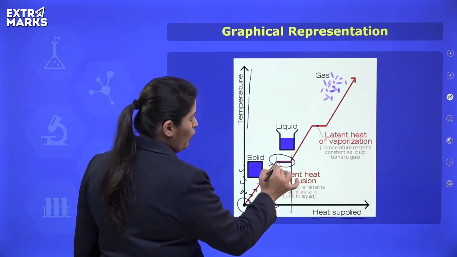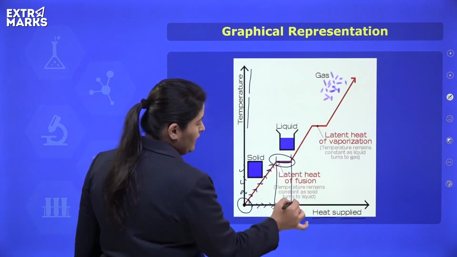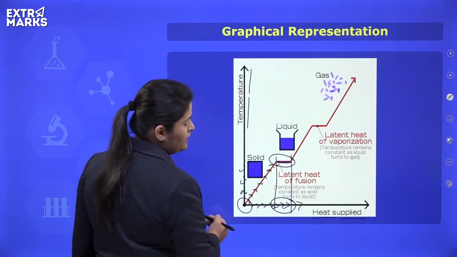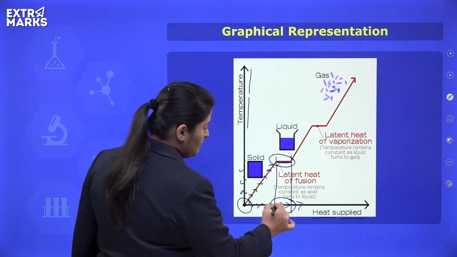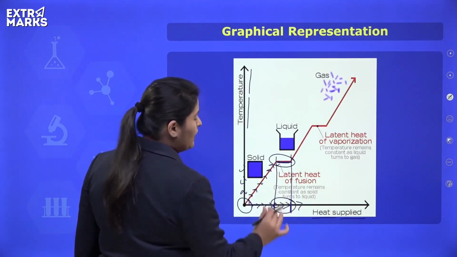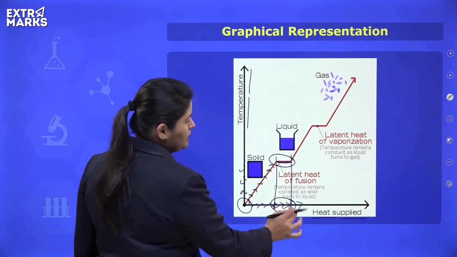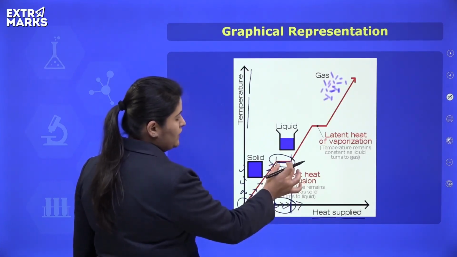Similarly, as soon as all the solid is melted, and here also we are supplying the heat, isn't it? So, this much is the latent heat of fusion. This much amount of heat is utilized in overcoming the forces of attraction and not increasing the temperature. See, the value of heat is increasing, but the value of temperature is constant.